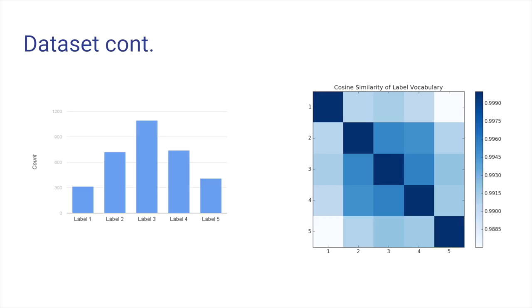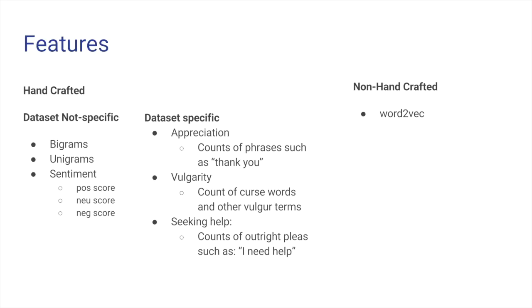Taking a deeper look at our dataset, we see several things. The left figure shows the frequency of each label, which indicates a heavy skew. The right figure shows a confusion matrix of the vocabularies of different labels, which helps us explore the basic differences in our label space. We had two broad classes of features for our linear classifiers: word2vec and handcrafted features. For our handcrafted features, we used bigram and unigram counts, plus fine-grained sentiment analysis. We also found data-specific features through manual analysis of our data, including appreciation, vulgarity, and seeking help.